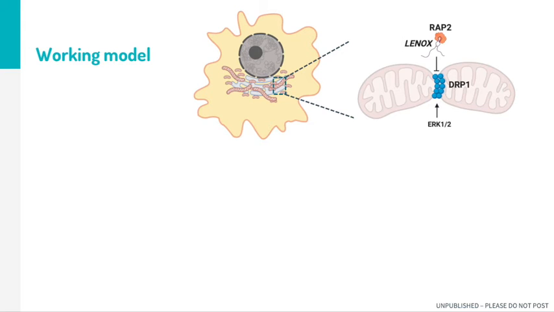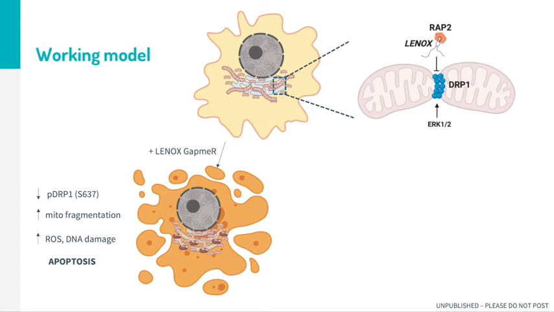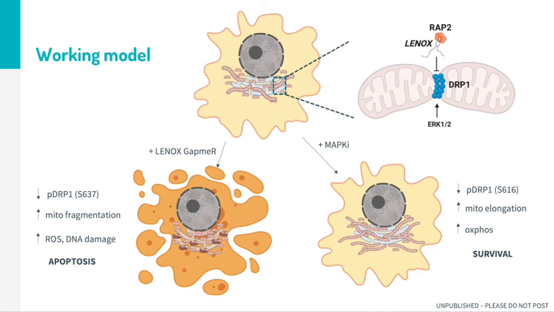This would balance the positive role of ERK1/2 and maintain an equilibrium between cycles of mitochondrial fission and fusion. This complex seems to be important not only at steady state but also in situations of metabolic stress, such as the inhibition of the MAP kinase pathway. Indeed, melanoma cells adapt to BRAF or MEK inhibition by increasing mitochondrial elongation and oxidative phosphorylation. We found that concomitant LENOX or RAP2 knockdown blocked this effect and sensitized melanoma cells to apoptosis.